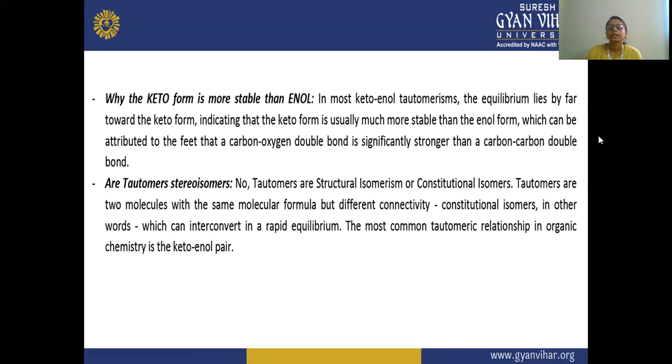So here, why is this keto form more stable than enol? Because the carbon-oxygen double bond, C=O, is much stronger than the C=C double bond. That is why the keto form is more stable than the enol.